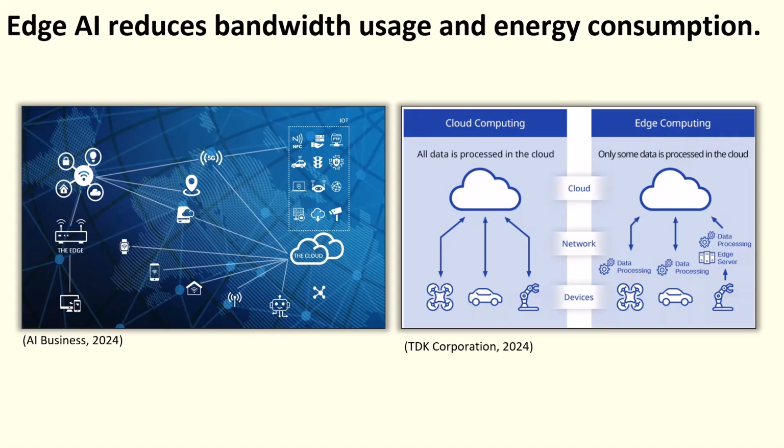TDK notes that edge devices are even learning to recognize which data matters most, optimizing transmission based on context. Then there's power. Edge devices are often small, remote, and battery operated. AI enables event-driven behavior. The device wakes up, decides what to do, and goes back to sleep. No constant cloud chatter, no wasted energy. As AI Business puts it, Edge AI unlocks low-power use cases once thought impossible, like smart sensors that run for years on a single battery.